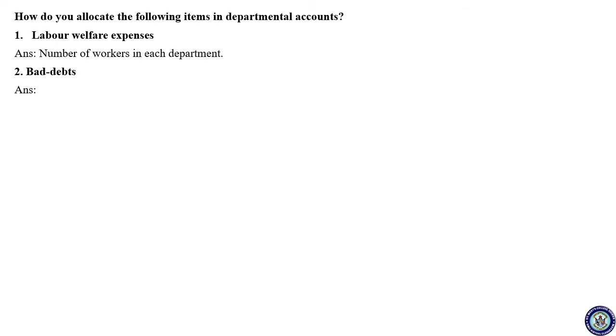So bad debts is apportioned on the basis of net sale value, or it is also known as value or volume. So net sale value or volume.